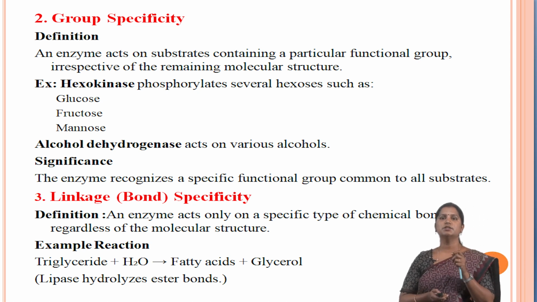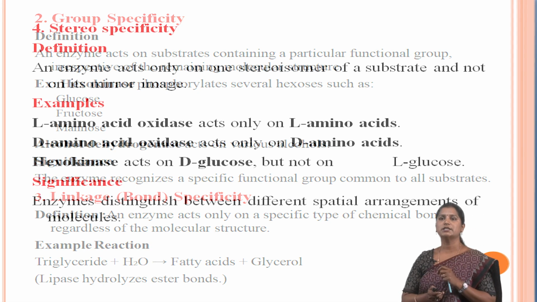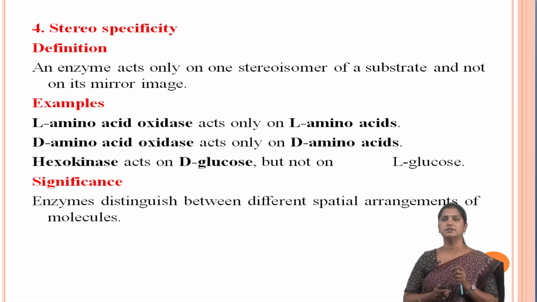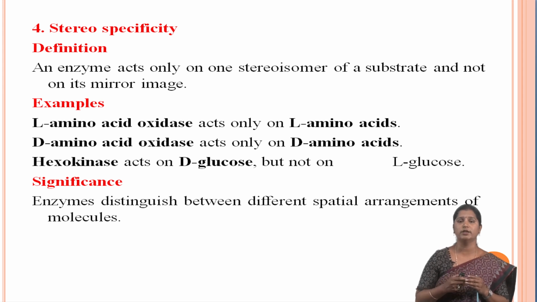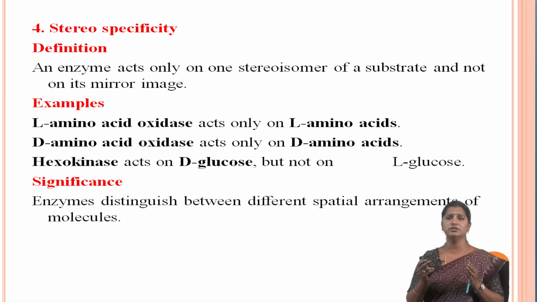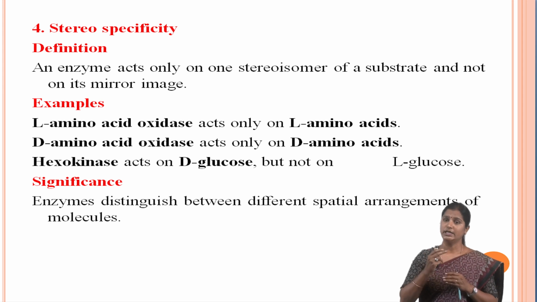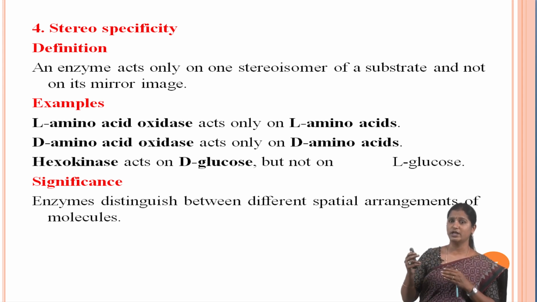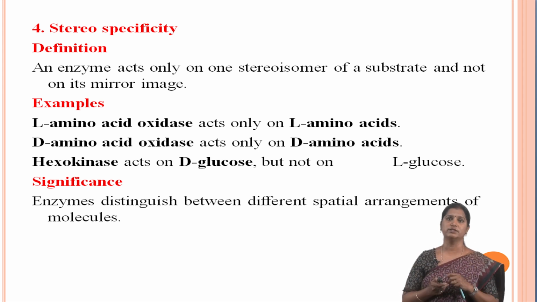The fourth one is stereospecificity. An enzyme acts only on one stereoisomer of a substrate and not on its mirror image. For example, L means levorotatory and D means dextrorotatory. L-amino acid oxidase acts only on L-amino acids and D-amino acid oxidase acts only on D-amino acids. Hexokinase acts on D-glucose but not on L-glucose. What is the importance of this stereospecificity? Enzymes differentiate between different spatial arrangements of molecules.